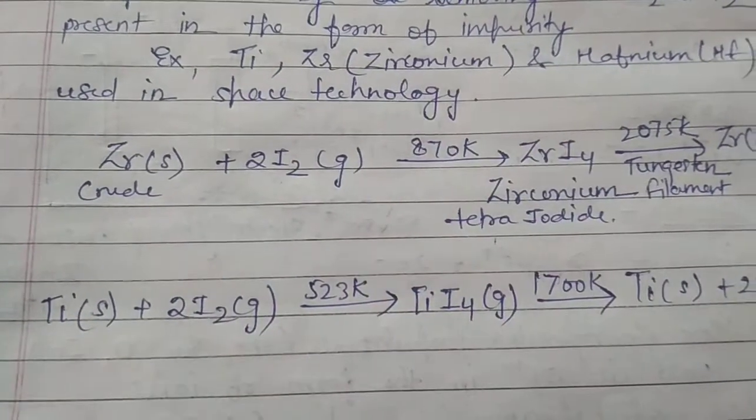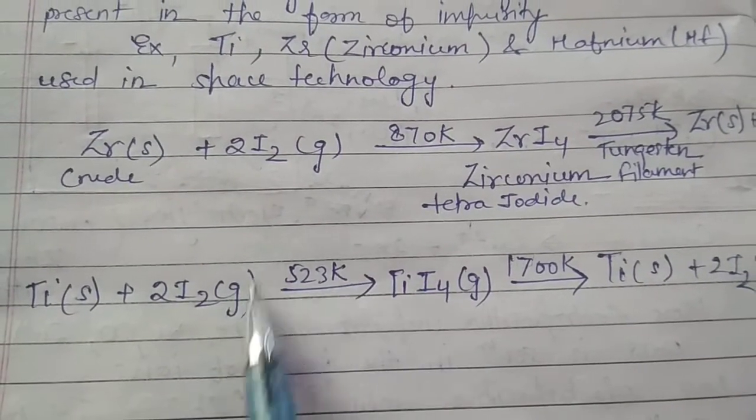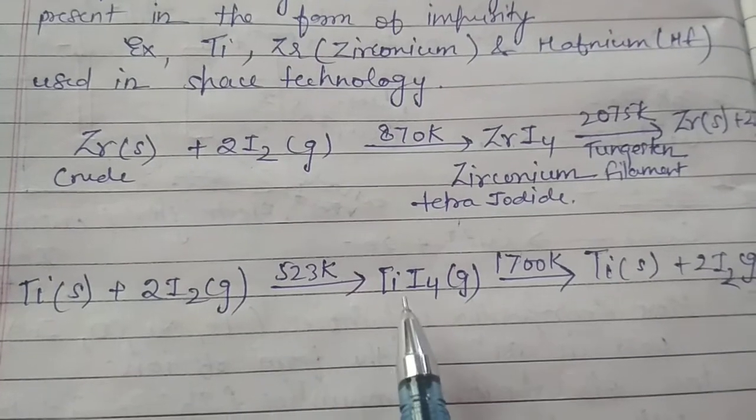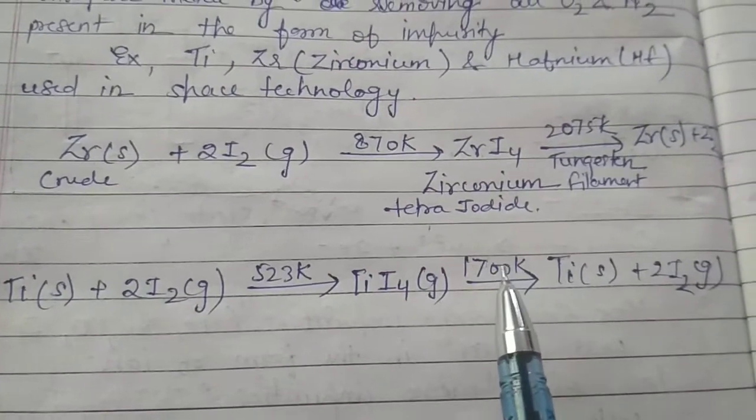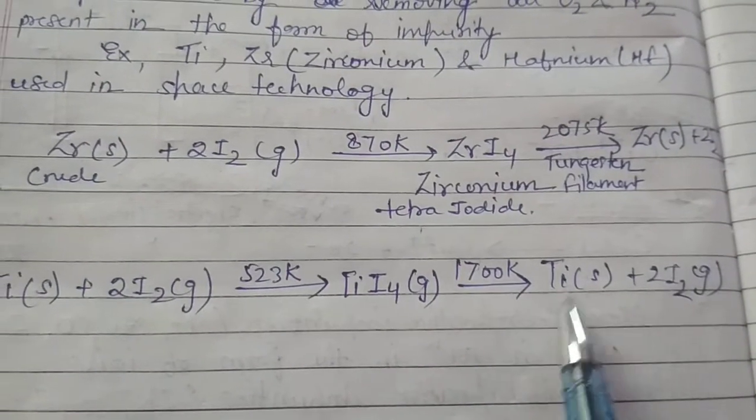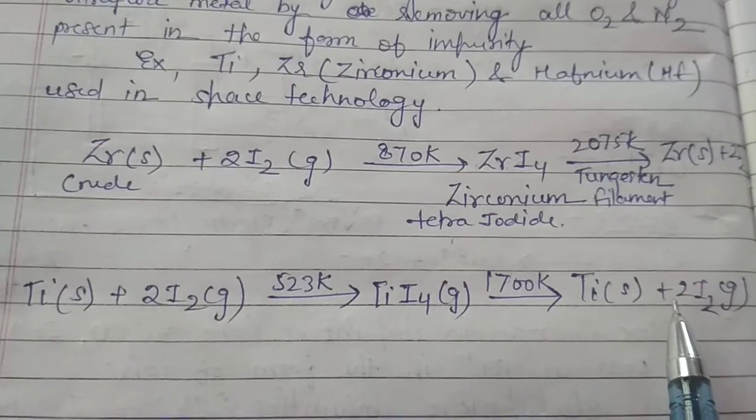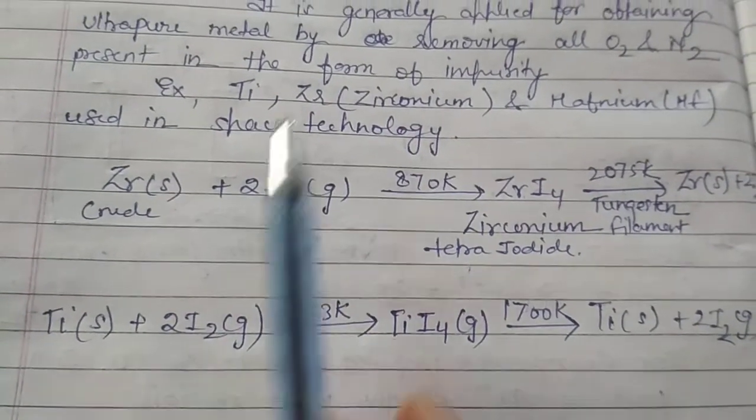In a similar manner, for titanium, first it is heated at 523 Kelvin in an evacuated vessel to form titanium tetraiodide, and thereafter at 1700 Kelvin it decomposes to pure titanium, and iodine is obtained again, which can be further used for the same process.